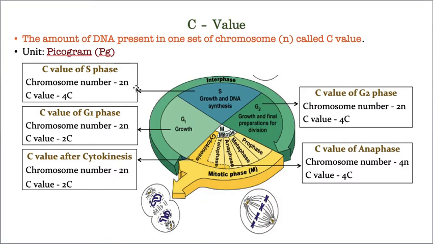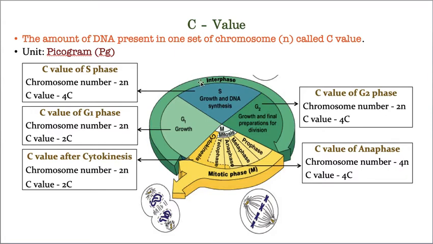Exactly the same thing takes place in the S phase. When the cell is participating in division, all the 46 chromosomes should go equally to daughter cell 1 and also daughter cell 2. That's why doubling of this chromatin material, doubling of DNA takes place. So duplication of DNA, a doubling of DNA, takes place in S phase.